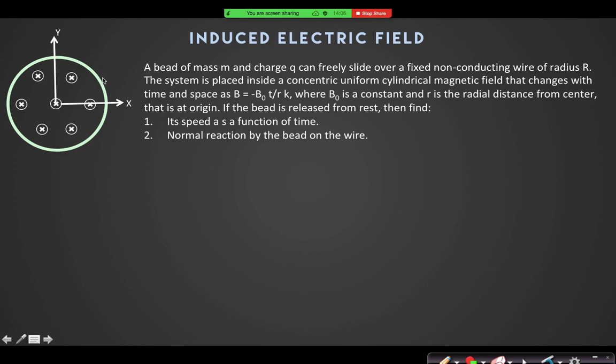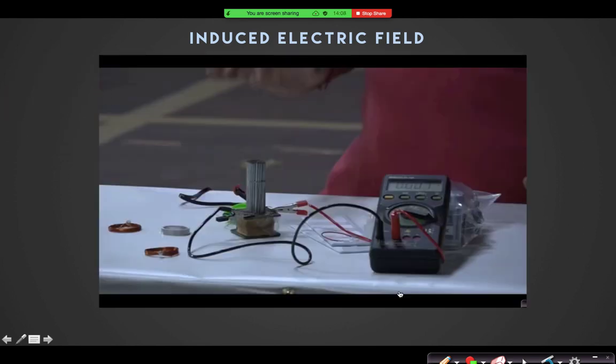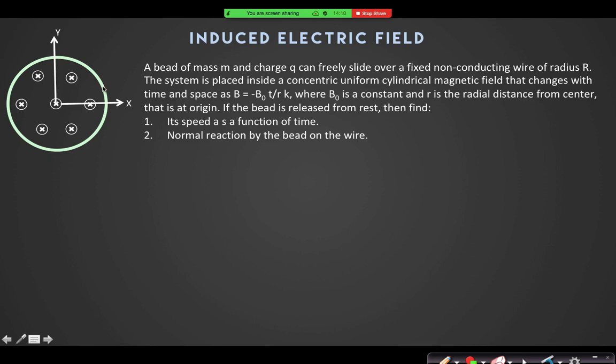This is a ring, non-conducting ring, so the bead must be there. Answer, I don't remember. This answer I know, this answer will be 0. A bead of mass m and charge q freely slides over a fixed non-conducting wire of radius r. Right, so over this radius r, the bead can slide.